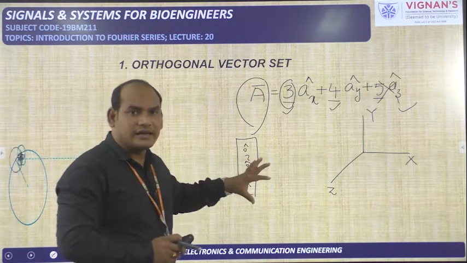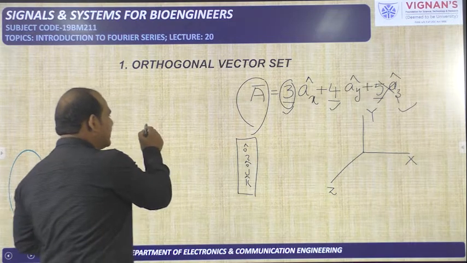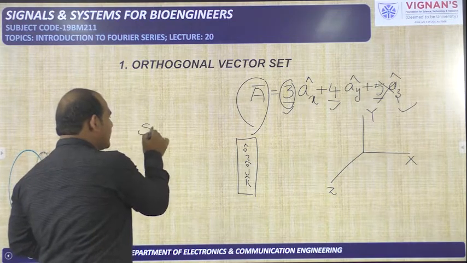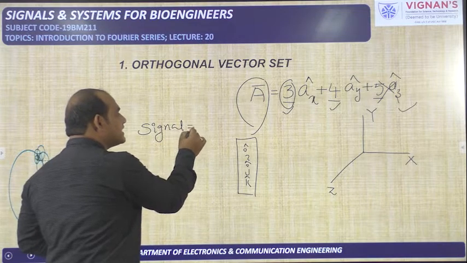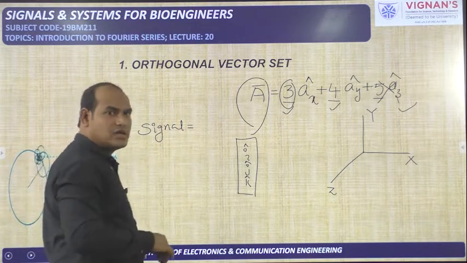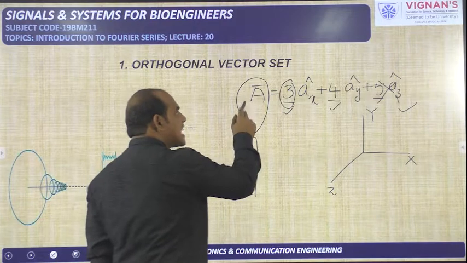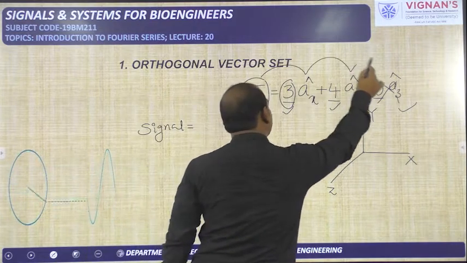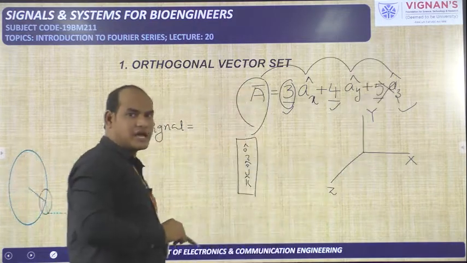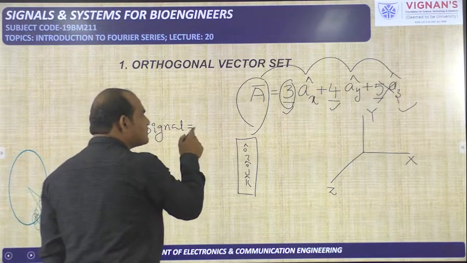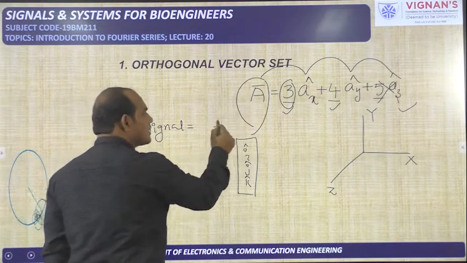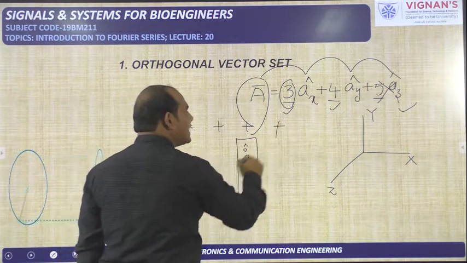Similarly, one signal we have to take, and this signal has to be represented in terms of other signals. Here one vector a bar has been represented in terms of ax cap, ay cap, az cap. Like that, one signal we have to represent in terms of other signals, as a standard summation of the other signals.